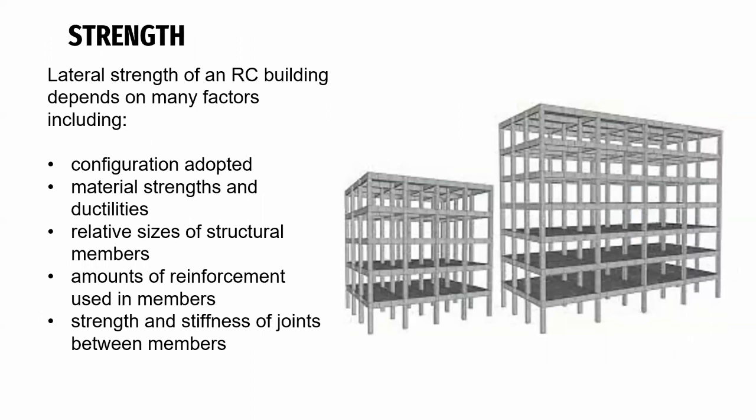So for the strength, lateral strength of an RC building depends on many factors including the configuration adopted, the material strength and ductilities, the relative size of structural members, the amounts of reinforcement used in members, and the strength and stiffness of joints between members.